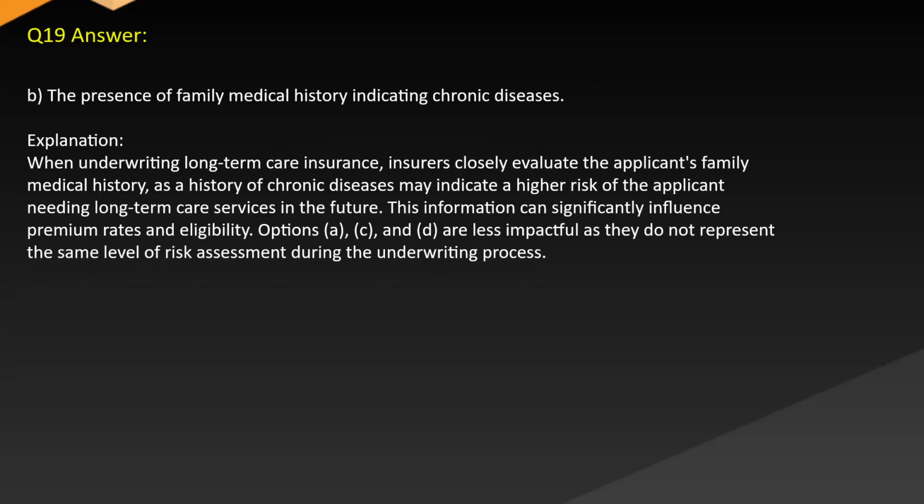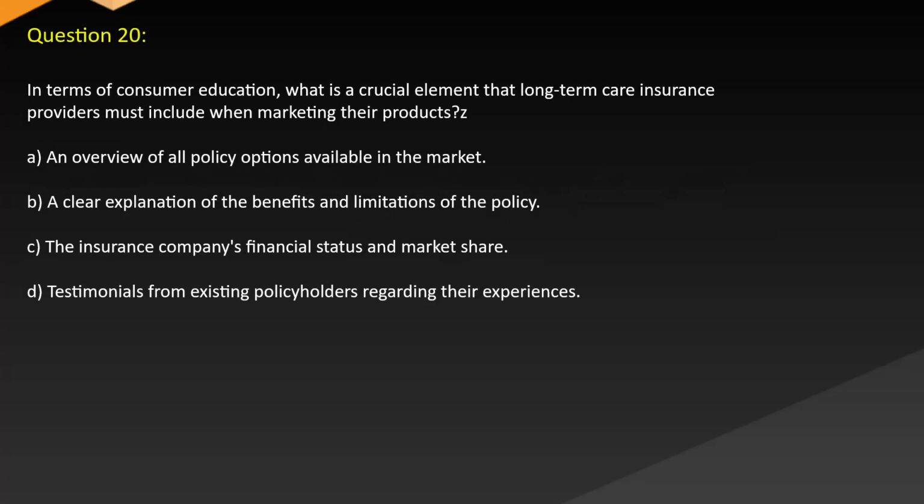Answer: B. The presence of family medical history indicating chronic diseases. Explanation: when underwriting long-term care insurance, insurers closely evaluate the applicant's family medical history, as a history of chronic diseases may indicate a higher risk of the applicant needing long-term care services in the future. This information can significantly influence premium rates and eligibility. Options A, C, and D are less impactful as they do not represent the same level of risk assessment during the underwriting process.